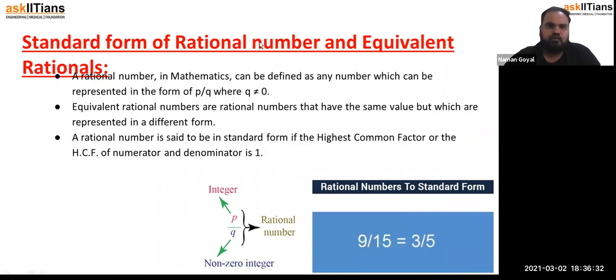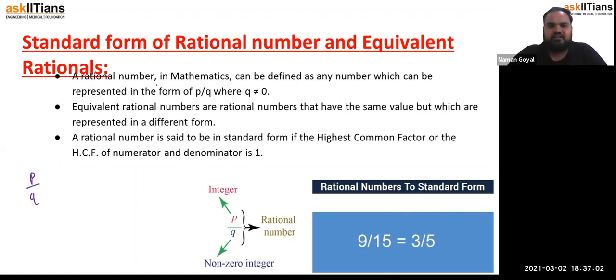Now, talking about the standard form of a rational number: as I told you, a rational number is written in the form p by q, where the HCF of p and q is 1. If the HCF of p and q is 1, then the rational number is in its standard form. Got it? Any doubt?